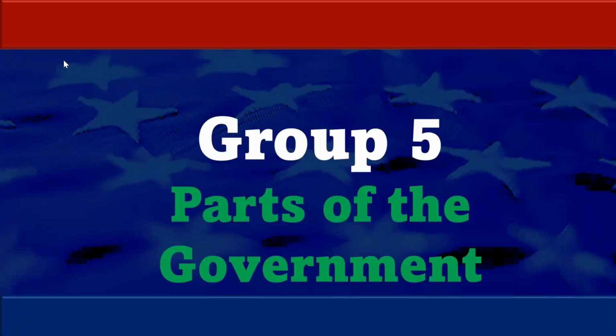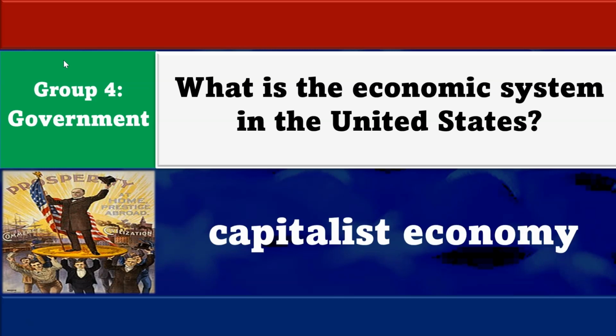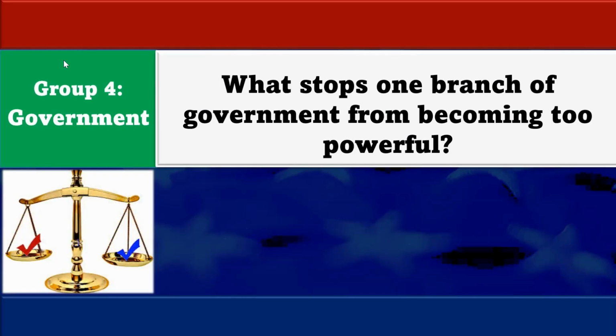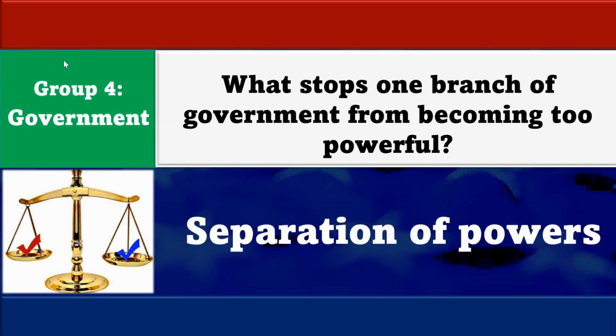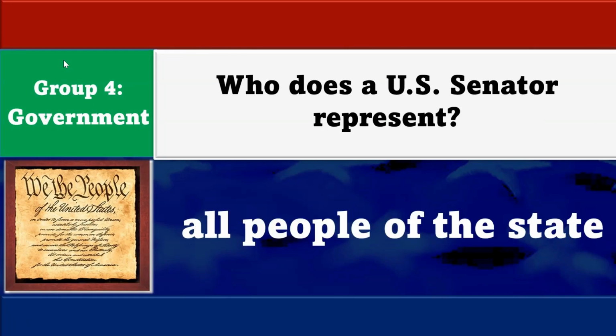Now let's look at group number 5. This group deals with parts of the government. What is the economic system in the United States? Capitalist economy. What stops one branch of government from becoming too powerful? Separation of powers. Who does a U.S. senator represent? All people of the state.